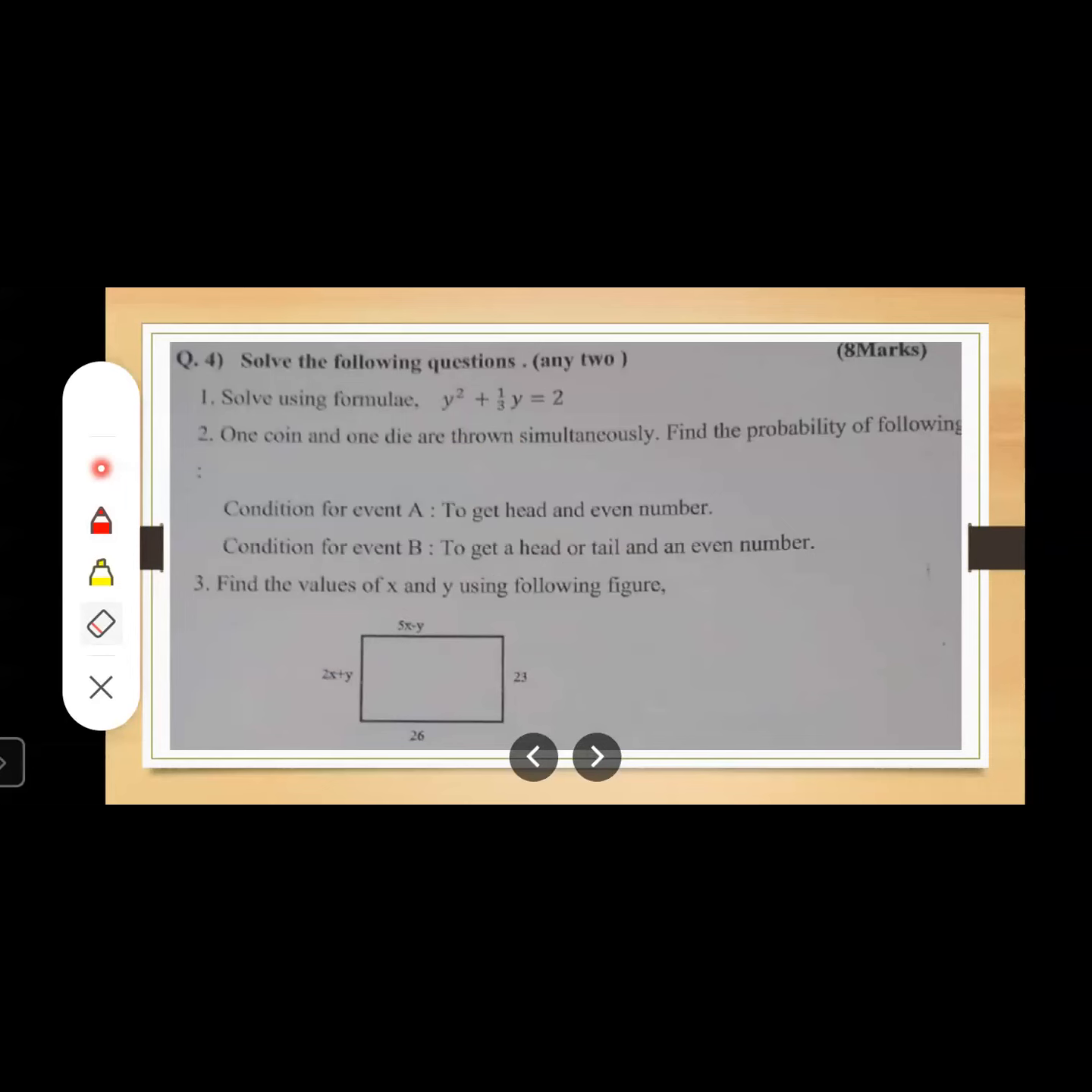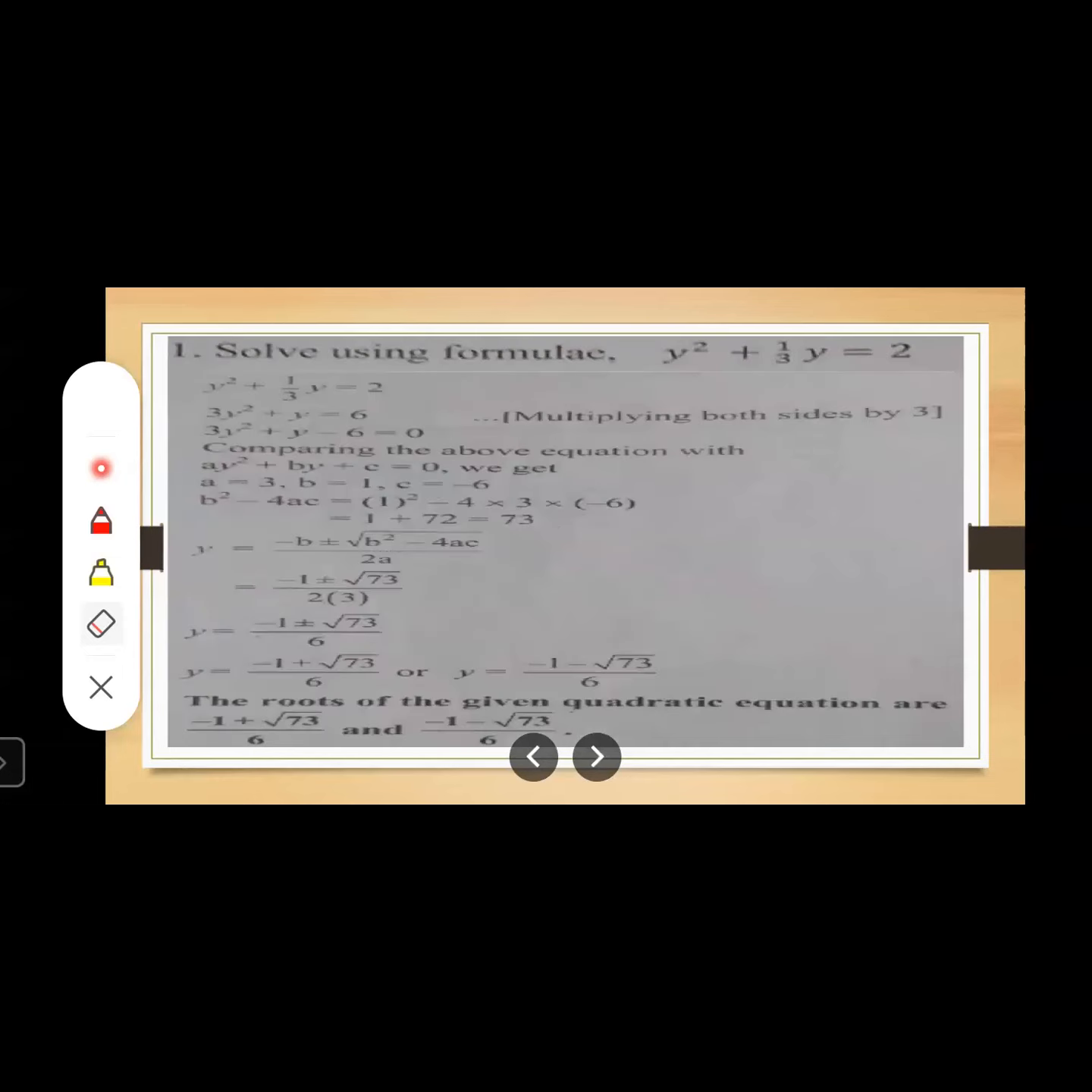Question number 4. Solve the following questions, any two. Look here, you have to attempt any two questions. Three questions are given, and each carries 4 marks. Let us solve the first one.